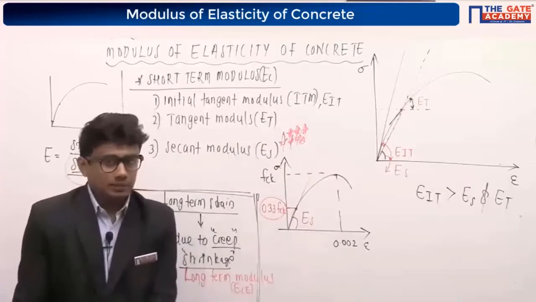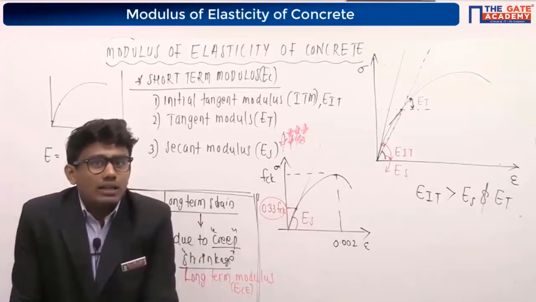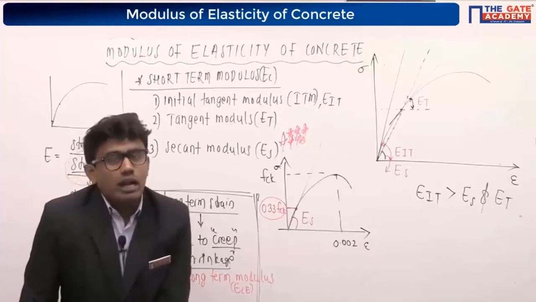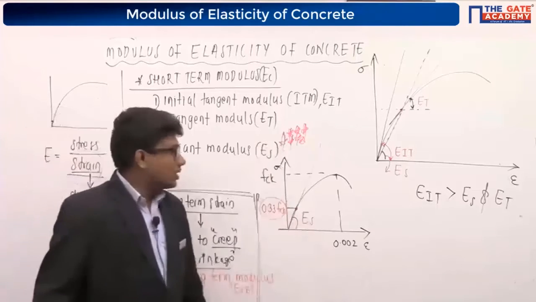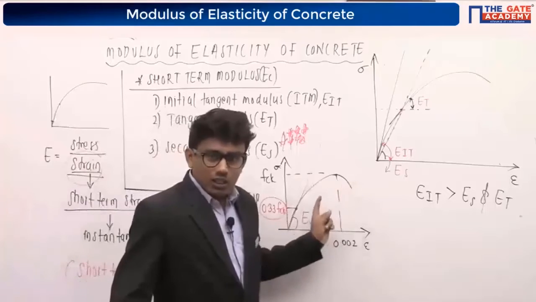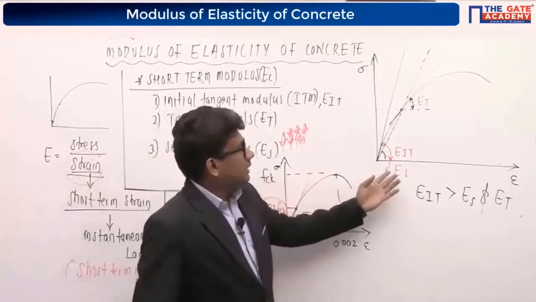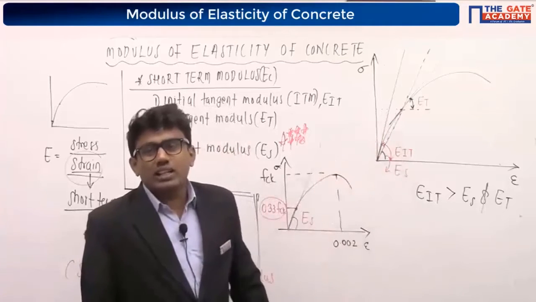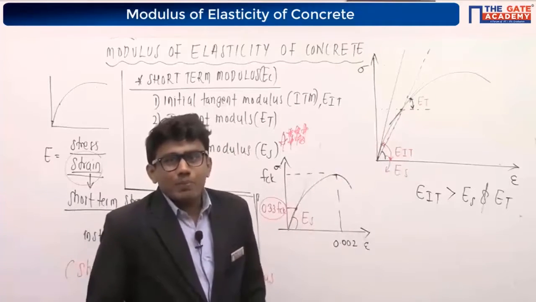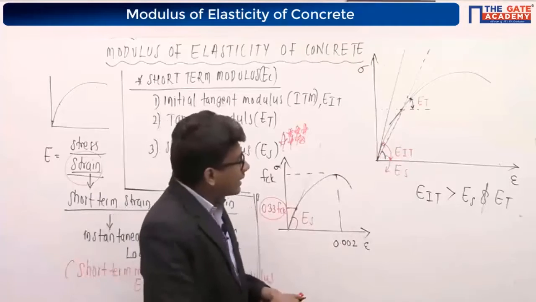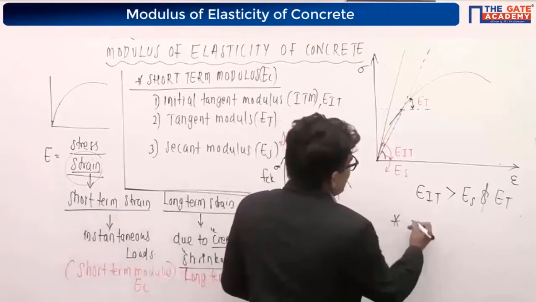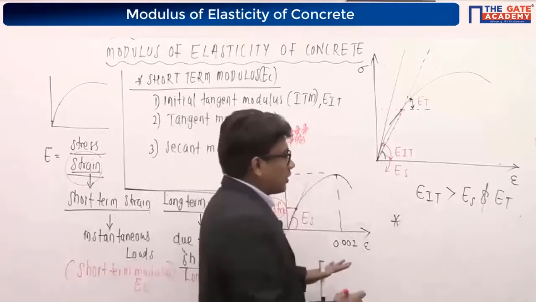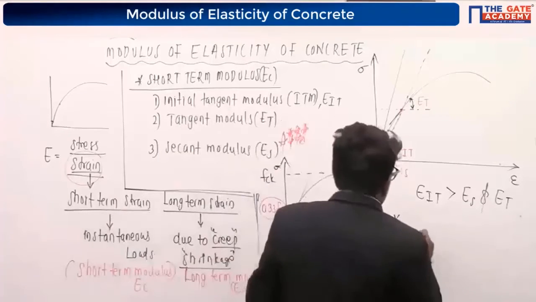Fine. Now tell me, to find the Young's modulus of the concrete, what do I have to do? I have to first do the cylinder test, draw the stress-strain curve of the concrete, and consider the initial tangent modulus, secant modulus, tangent modulus. You have to do all those things. So in order to avoid this, our IS code is giving one empirical equation for finding the Young's modulus, or short-term elastic modulus, of the concrete.